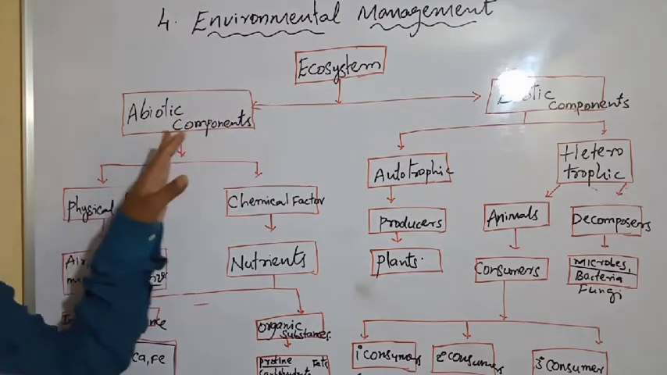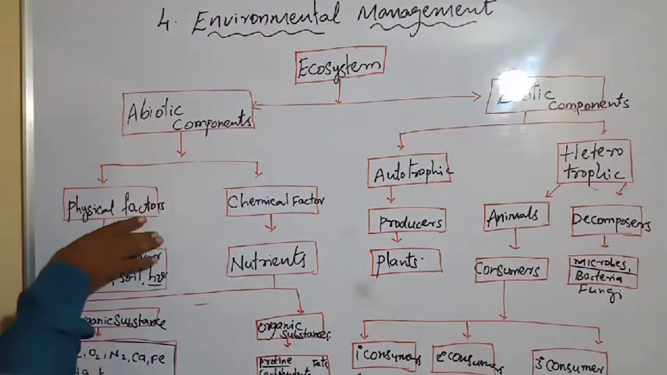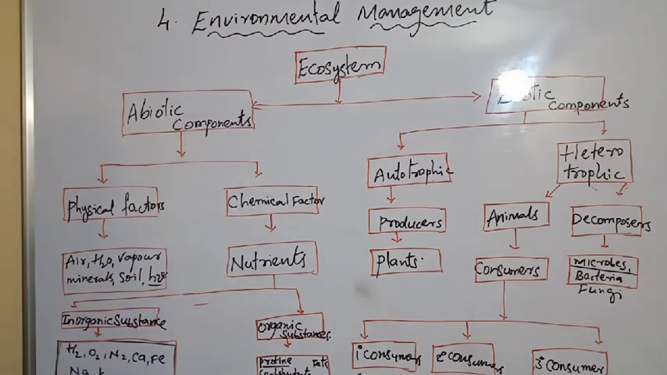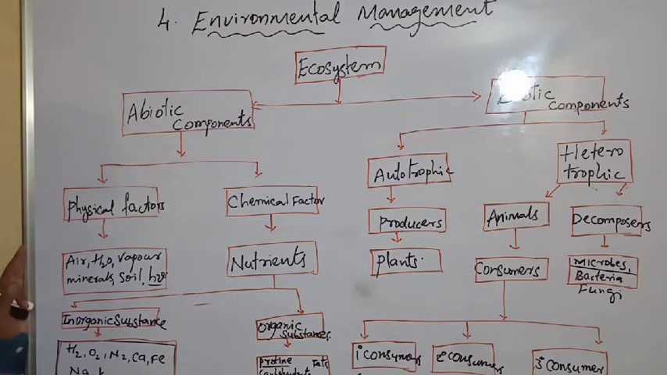The ecosystem is divided into two types, biotic and abiotic components. Abiotic components are physical factors and chemical factors. Physical factors are air, water vapor, minerals, soil, and sunlight. Chemical factors are nutrients. Nutrients are divided into two types, inorganic substances and organic substances. Inorganic substances are H2, O2, N2, calcium, iron, sodium, and potassium. Organic substances are proteins, carbohydrates, and fats.